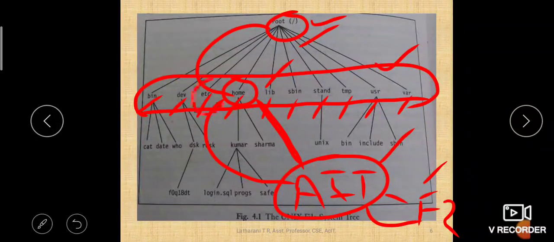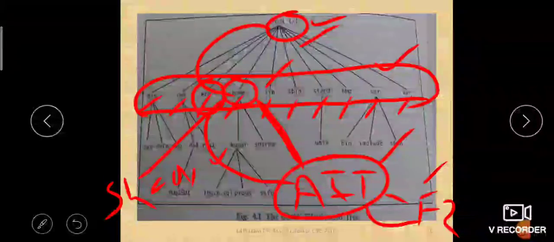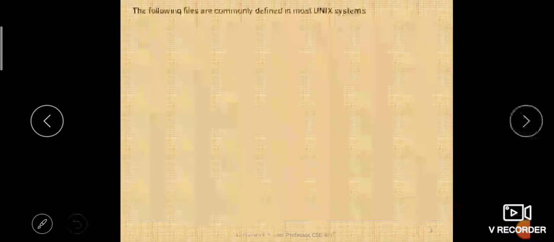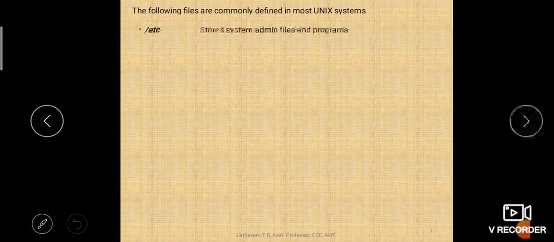Under etc there will be a file called shadow, and under this shadow file the encrypted passwords will be stored. So etc stores the admin files and programs.